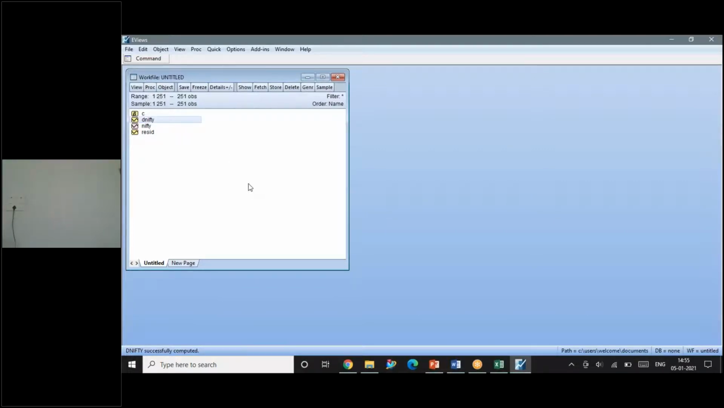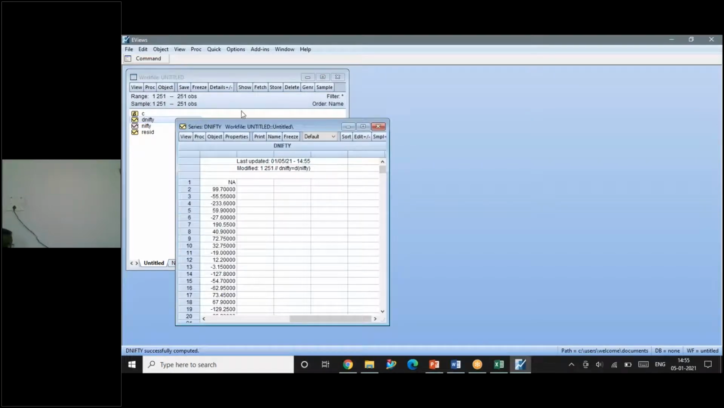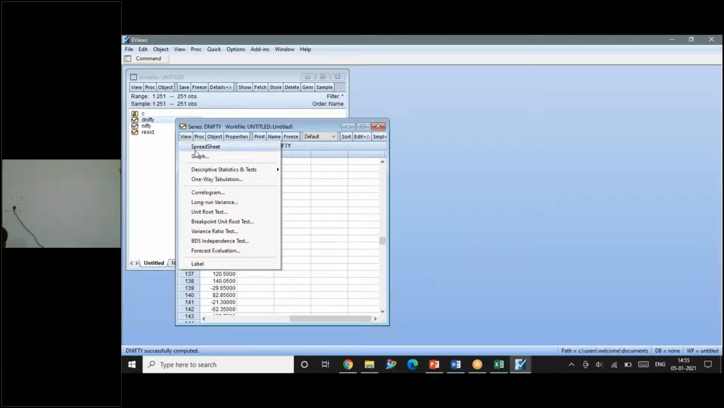I can see a new series called dNifty. So click, select the data, open the data. The first value will always be not applicable, because when I have the first value, I don't have the 0th value, so it is automatically NA. That is okay, no problem. So we have got the differenced data. Now for this differenced data, we will perform the unit root test.